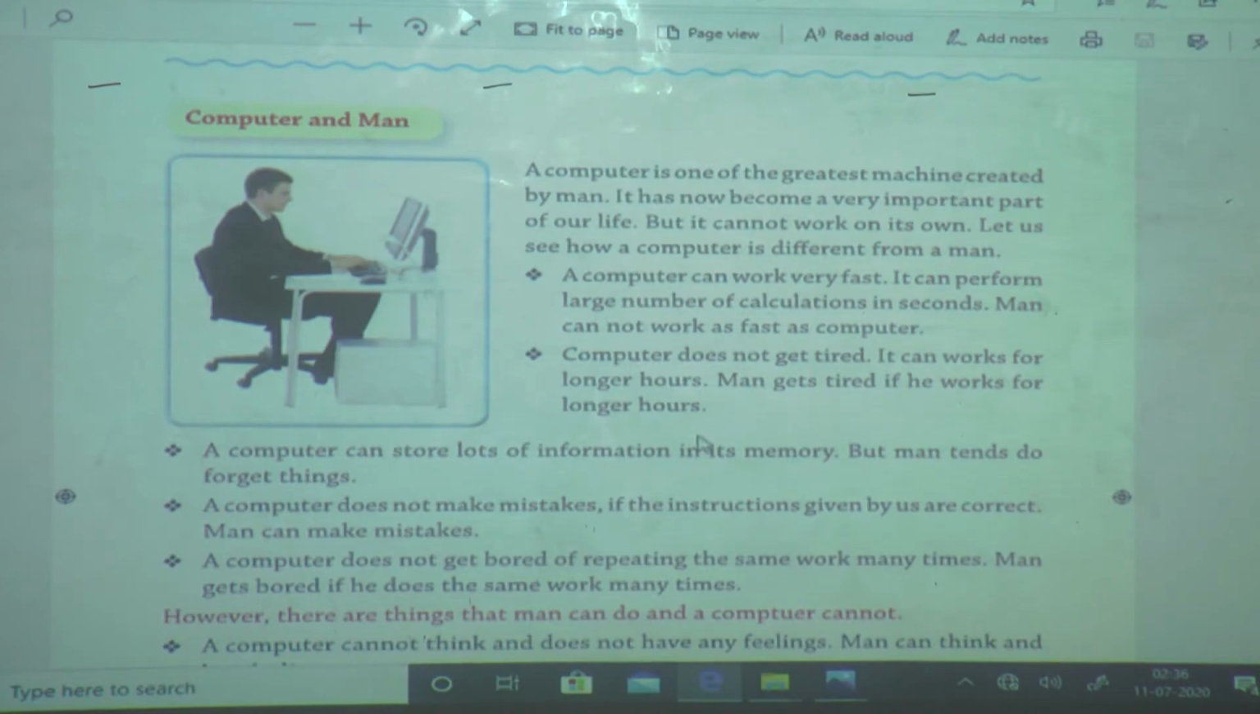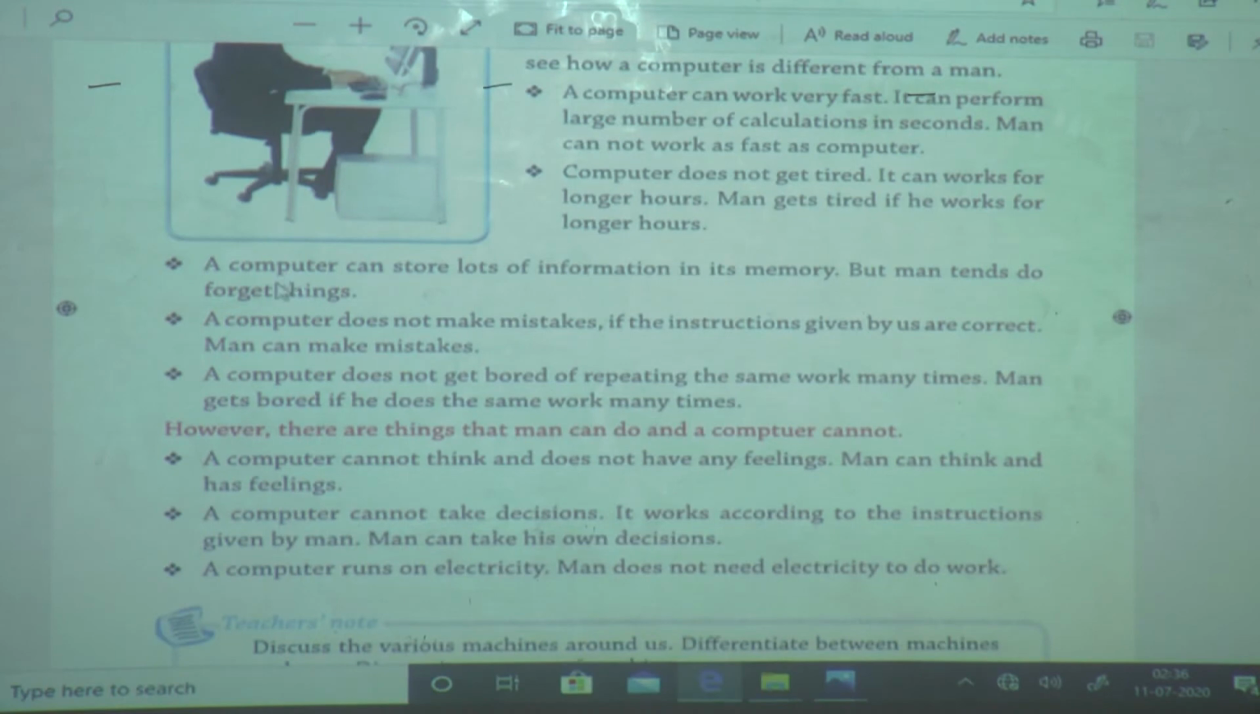some hours. Next, a computer can store lots of information, but man can store more information. Man can store, but not like a computer. For example, everyone studies for exams, but when we sit for the exam, can we write everything as it is? No, we cannot write. Why? Because we don't have memory like a computer. We can write, but not as it is.